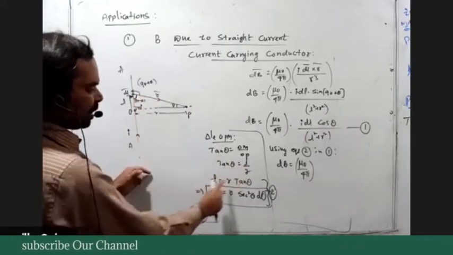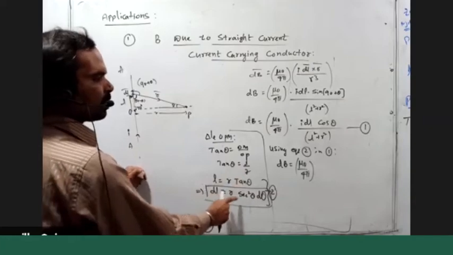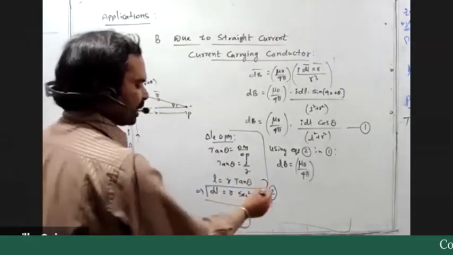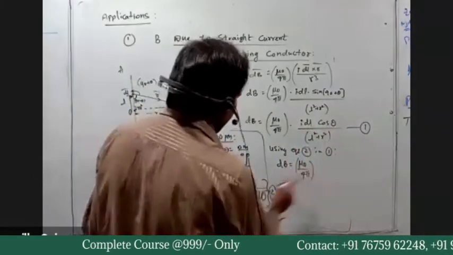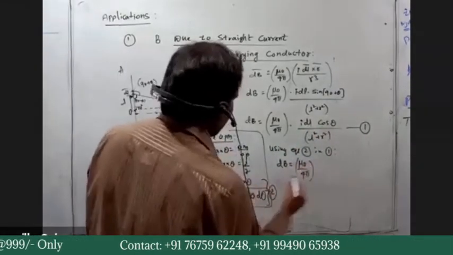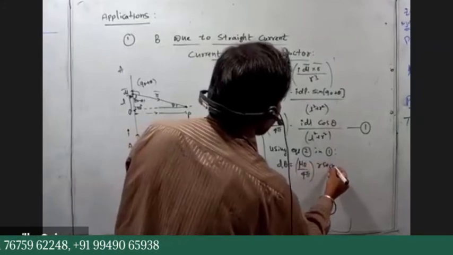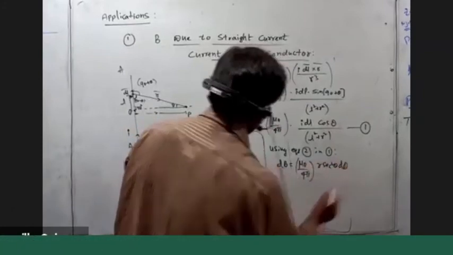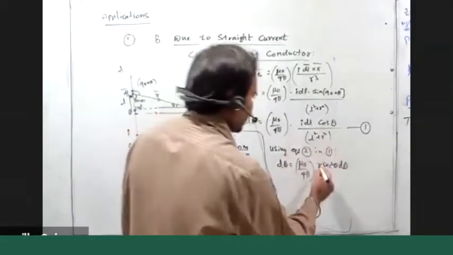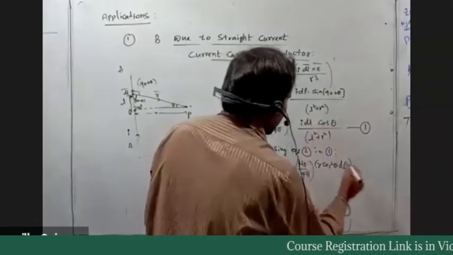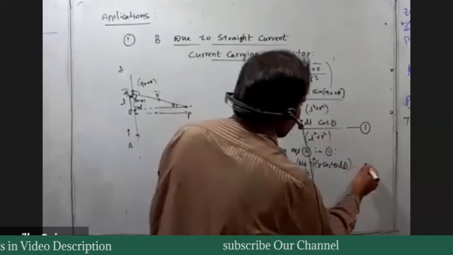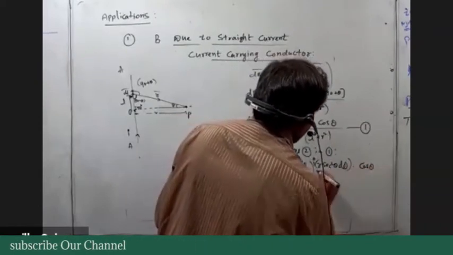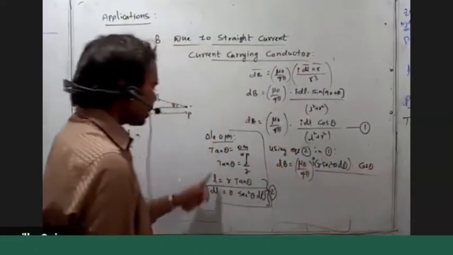Element position changing, I am taking the differentiation. dL is equal to R secant square theta d theta. So then I am substituting here mu naught by 4 pi, dL value, R secant square theta d theta, into I into dL into cos theta by L square plus R square.